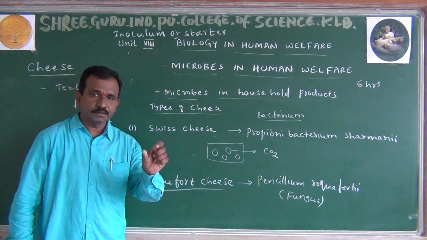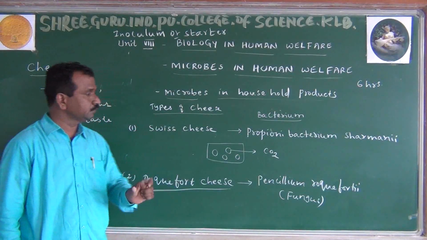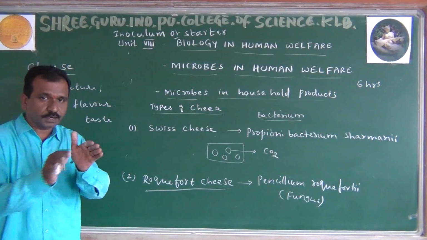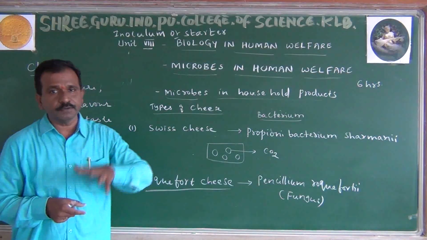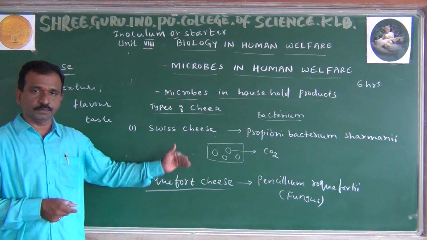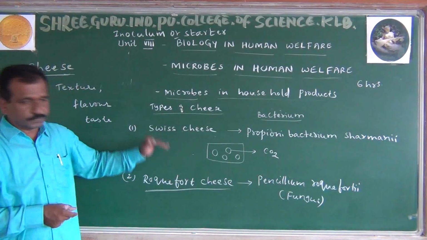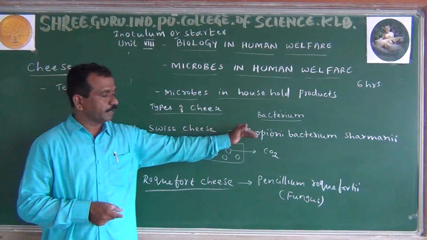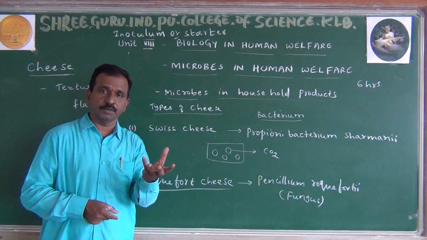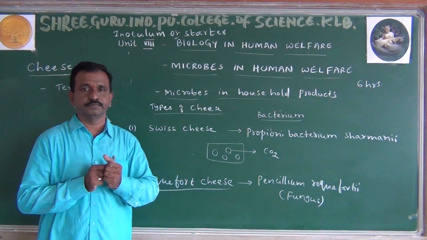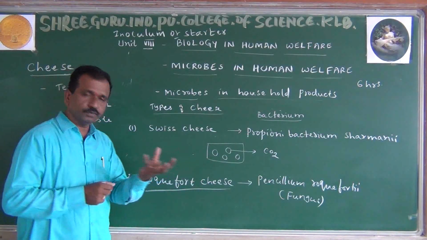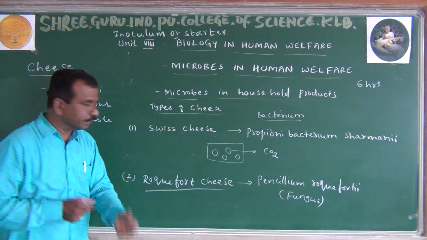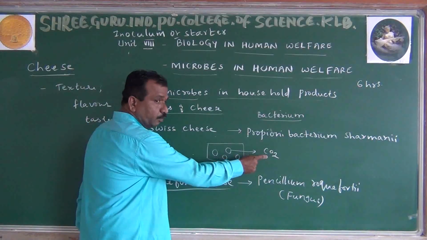I already told you that during the curdling process they add the flavor and even certain types of microorganisms. If we need Swiss cheese, it is Propionibacterium shermani. This bacterium is cultured in the laboratory, and then we add it. It gives large holes because of the discharge of CO2.